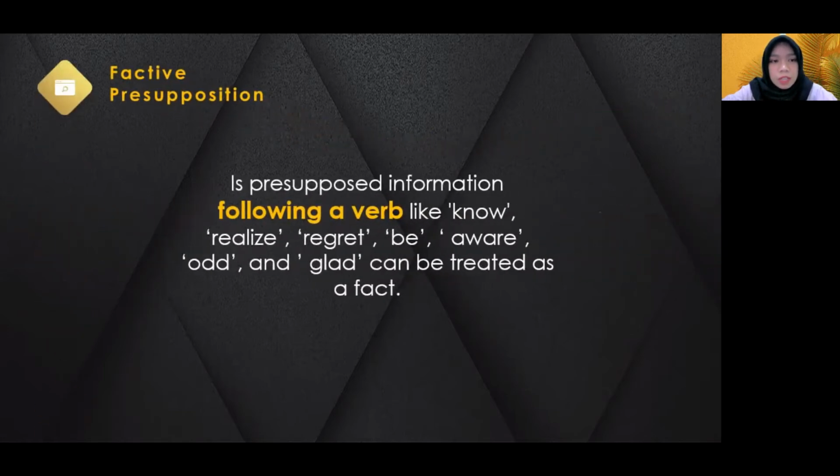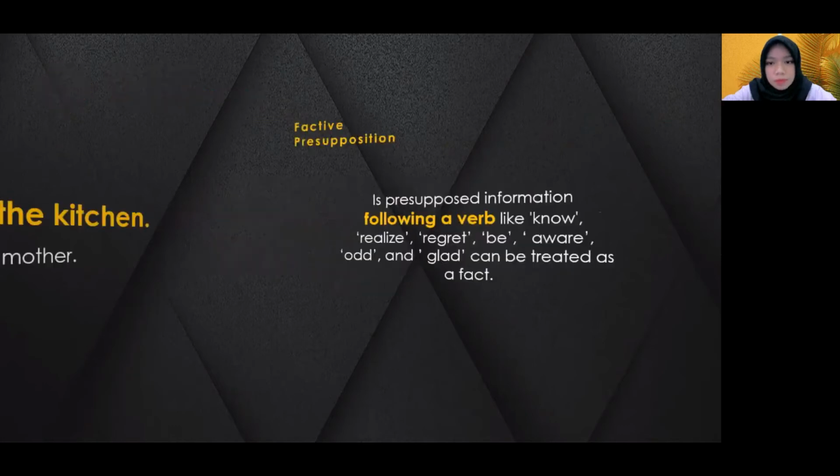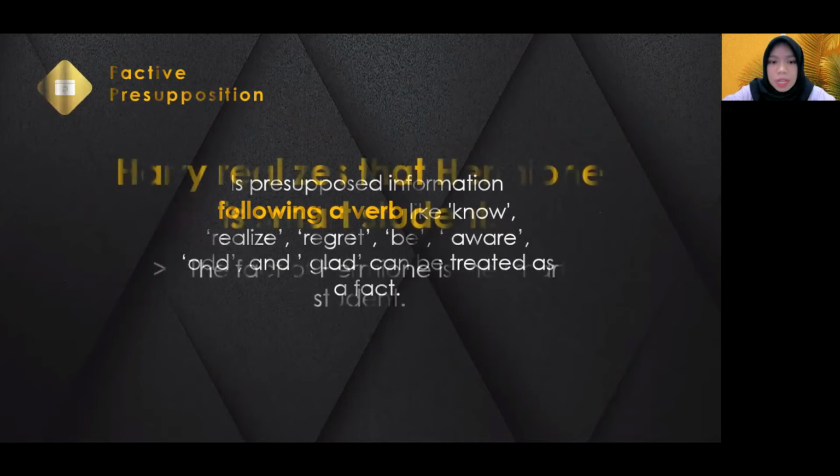The second is factive presupposition. Factive presupposition is the presupposition of information following a verb like know, realize, regret, be aware, and so on. Or factive presupposition is the assumption that something is true. Something is true. Remember that?